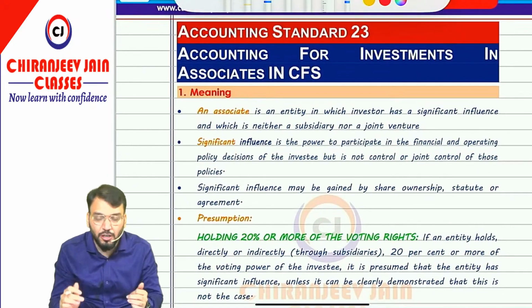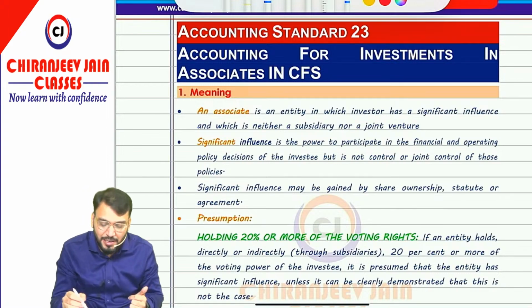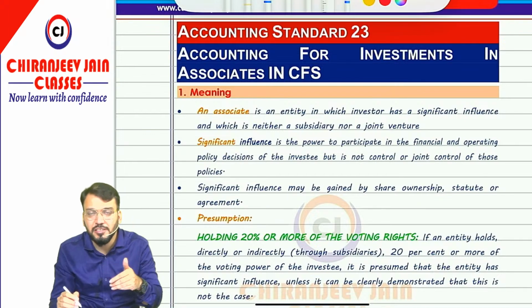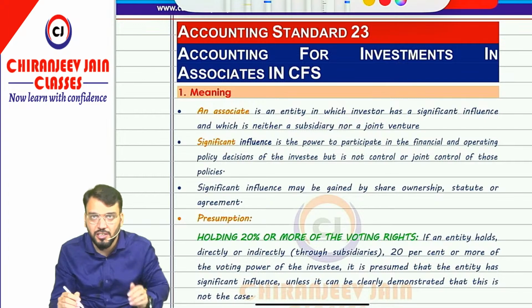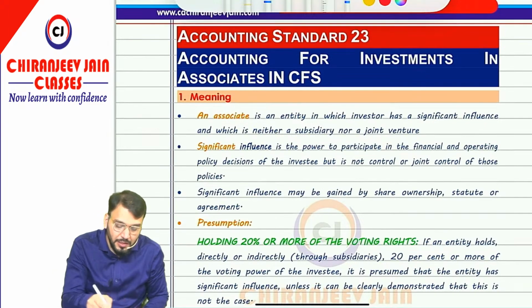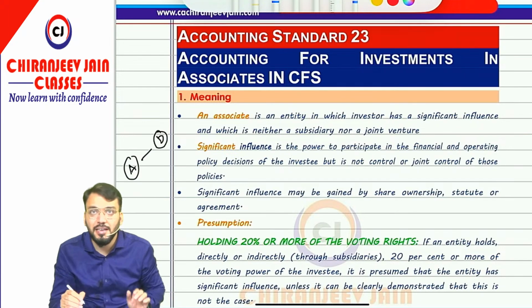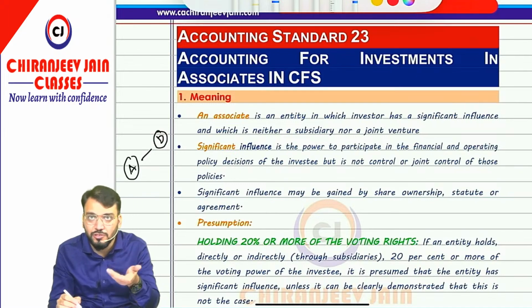Now, what is the meaning of associate? First, we need to understand what is the meaning of associate. An associate is an entity in which the investor, meaning the entity which is investing in another entity, is known as investor. So suppose A Limited has invested in B Limited. So A Limited is the investor in this definition, and B Limited will become the associate in this definition.